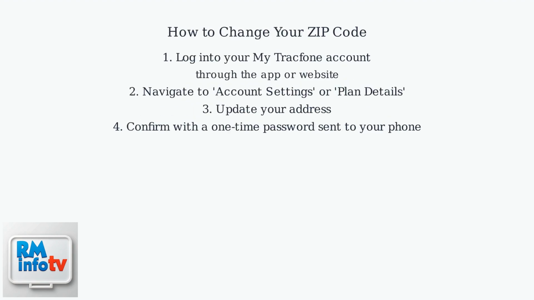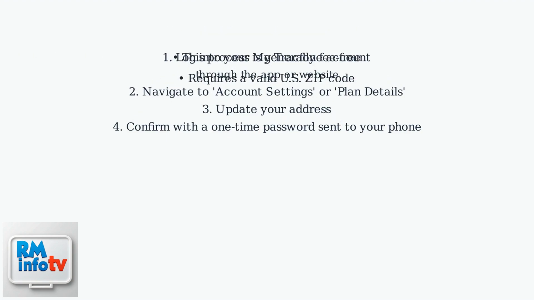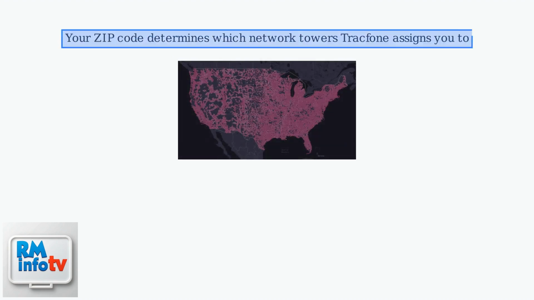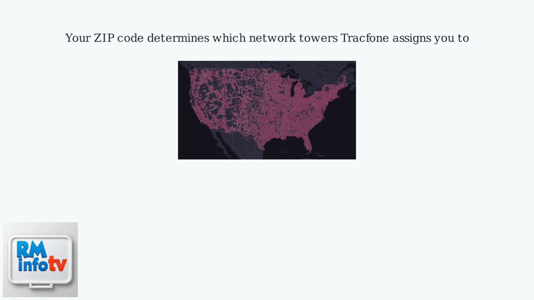To change your zip code, log into your My Tracfone account through the app or website. Navigate to Account Settings or Plan Details and update your address. You may need to confirm with a one-time password sent to your phone. This process is generally fee-free but requires a valid U.S. zip code. Your zip code determines which network towers Tracfone assigns you to, such as Verizon or T-Mobile networks.